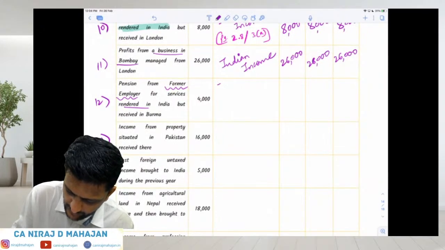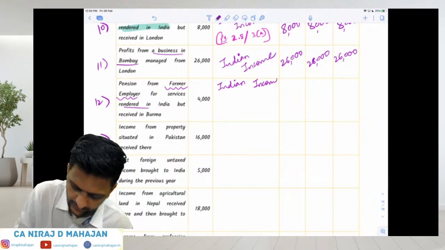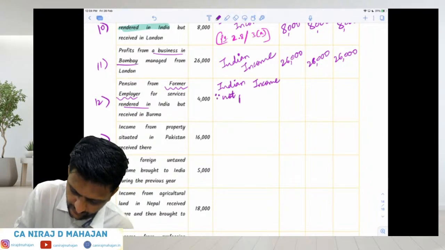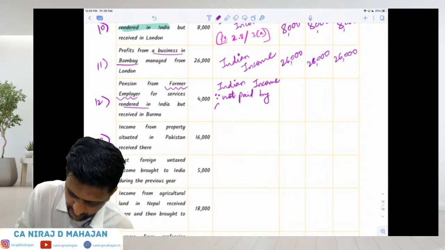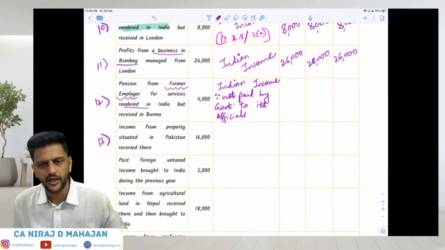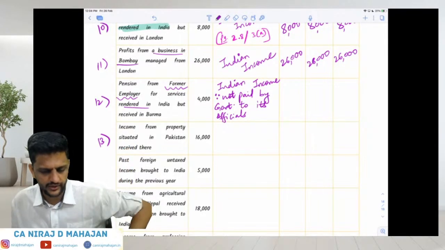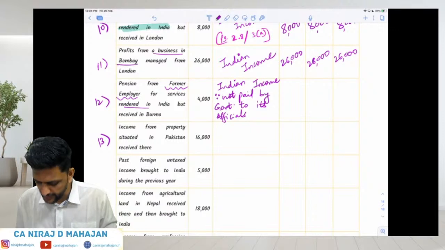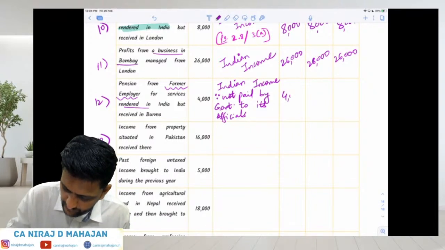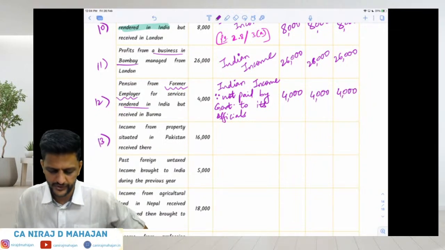Write down Indian income since not paid by government to its officials. If it was paid by government to its officials as pension and the person was residing outside India, then it was foreign income. So now this is Indian income taxable in hands of all of them. 4,000, 4,000 and 4,000. Clear? Done?